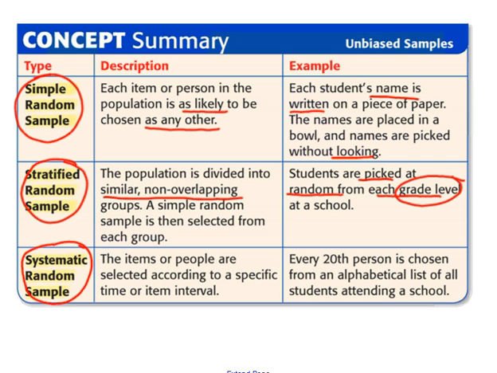Systematic random sample: the items or people are selected according to a specific time or item interval. Every 20th person is chosen from an alphabetical list of all students attending the school. So the population would be all students, and the sample would be every 20th person on the list.